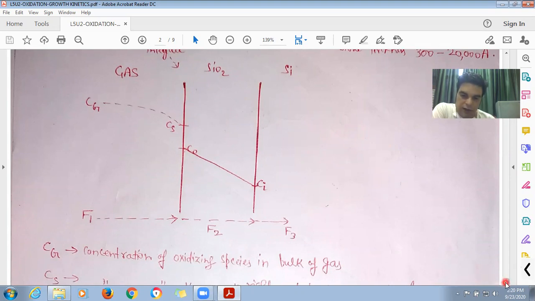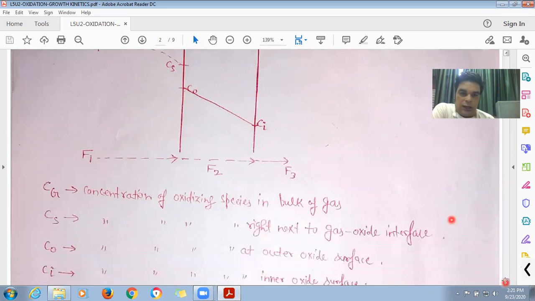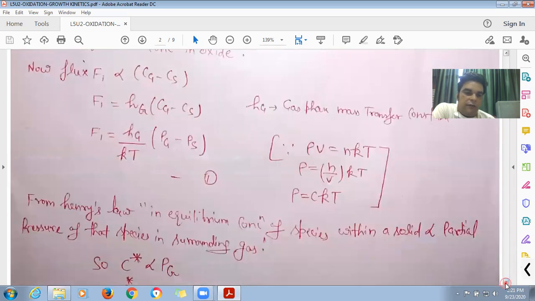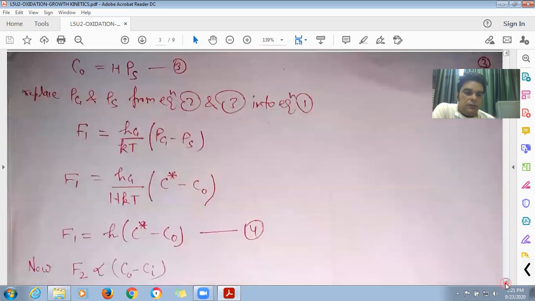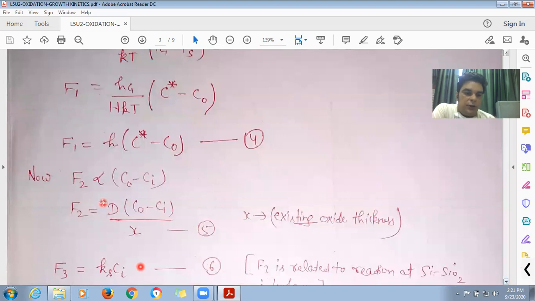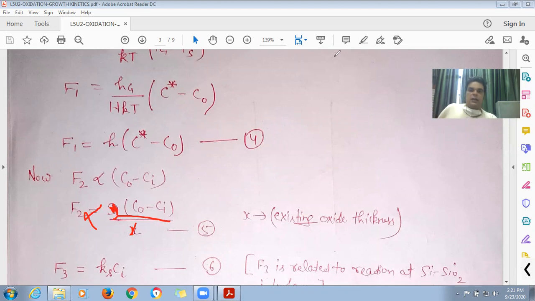So F2 will be proportional to delta C upon delta X. Let's say X is the thickness of this silicon dioxide layer. So F2 will be proportional to (C naught minus Ci) upon X, where X is the existing oxide layer thickness. If I remove this proportionality sign, I get this constant D, that is known as the diffusion coefficient.